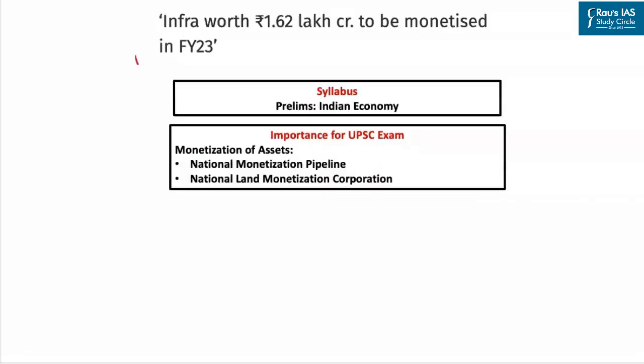The next article appears on page number 14. Now this particular article highlights that recently the Finance Minister has made a statement in which she has highlighted that infrastructure worth 1.62 lakh crores would be monetized in the financial year 22-23. This article shall be important mainly with respect to prelims, under the subsection of Indian economy.